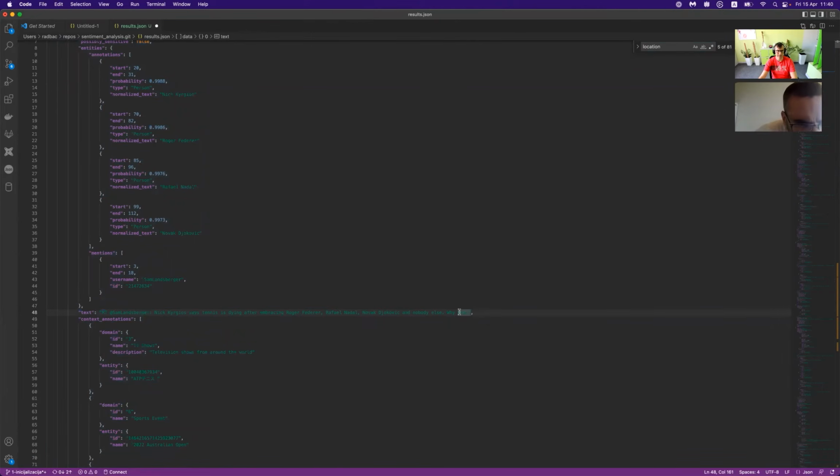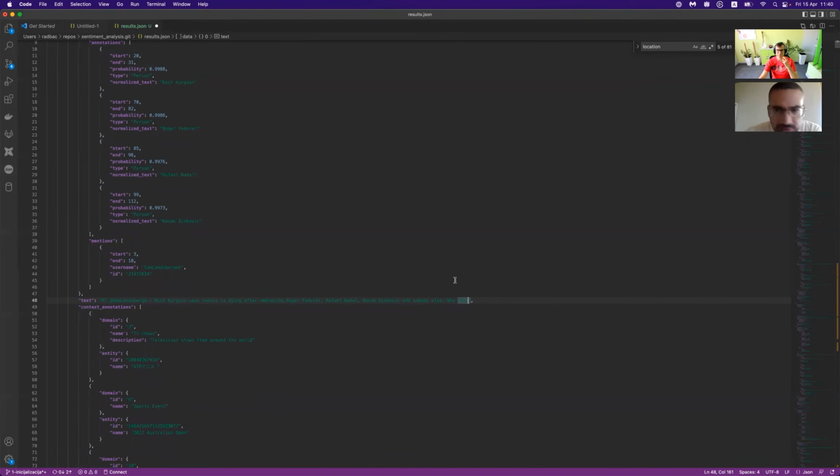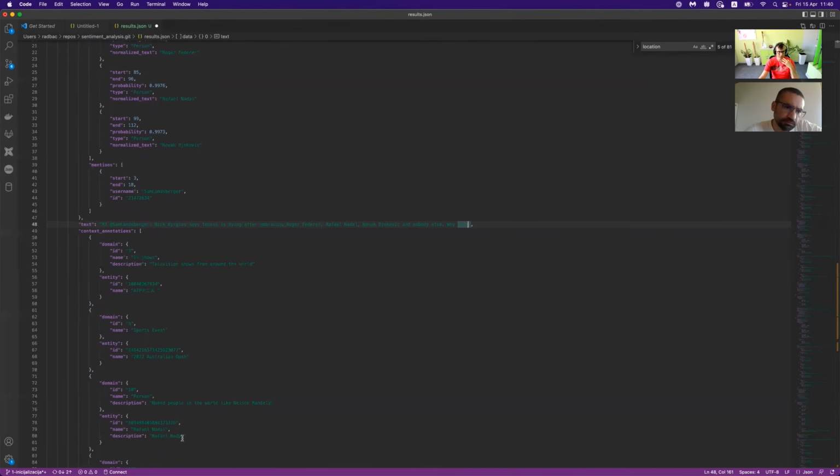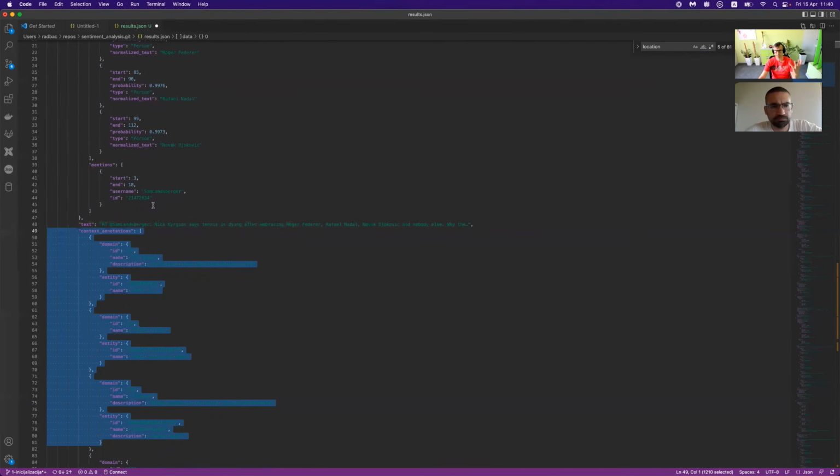Yeah, so this is just something about Nick Kyrgios saying tennis is dying after embracing Roger, something like that. So there is a tweet. We can see that it's like text in brackets and the tweet is there. Yes, exactly. And along with that, beyond that, there is plenty of information about entities, domains, and context. You get the wider context in this data point. You can consider one tweet as a data point with text, with location, with some metadata, and also with some connected things. So you can easily get the full picture on top of that.